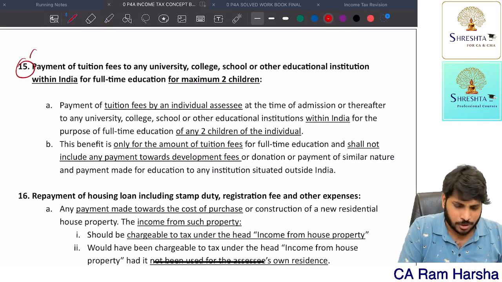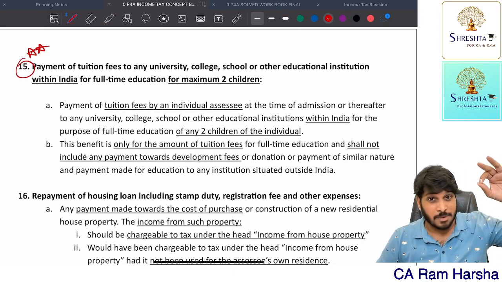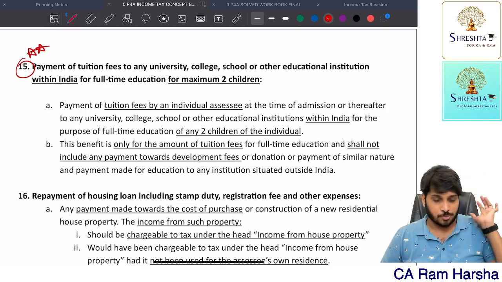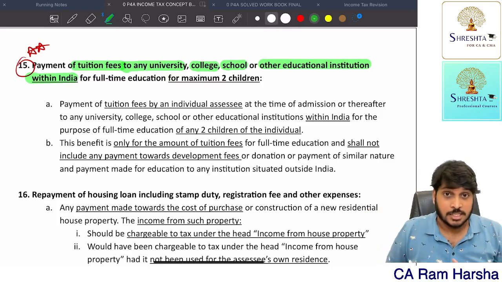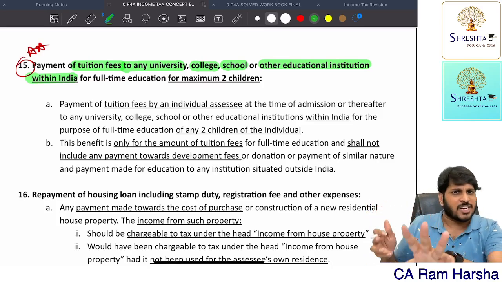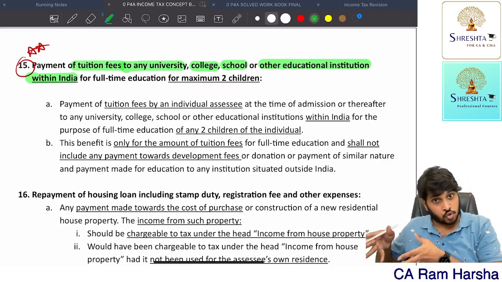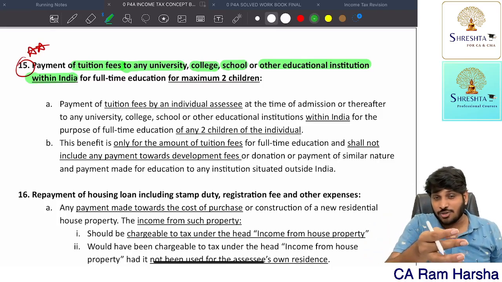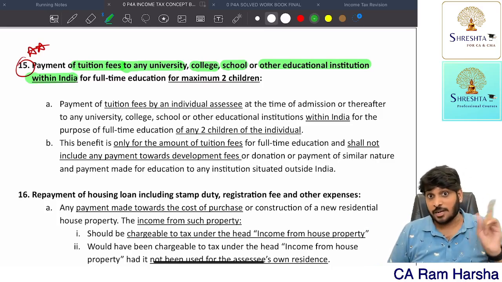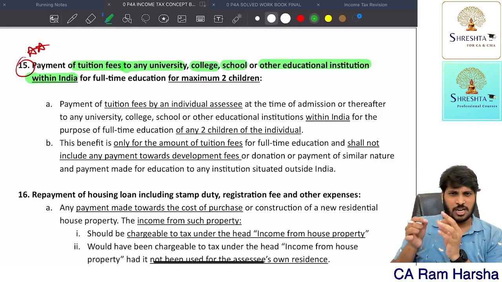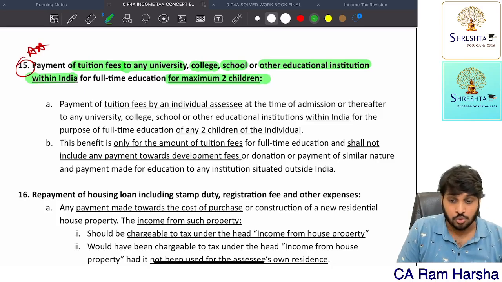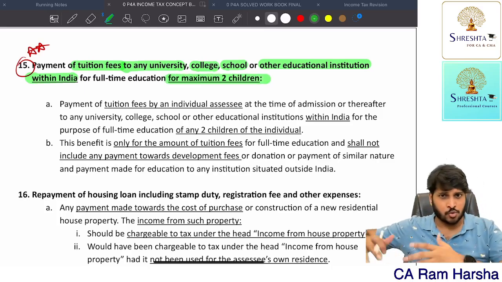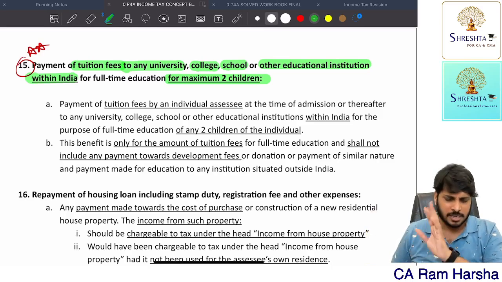This is another most important thing. The insurance premium point, the third point, is most important. This is also most important. Suppose you are paying tuition fee to any university, college, school or other education institution within India only. Suppose my son is studying abroad and I paid some tuition fee for that purpose, not eligible for deduction. If my son is studying in India, school, college, university, whatever, and I pay fees to the college for tuition purpose, not donation, not admission fee, not club fees, only tuition fees, school fees, curriculum related fees, that only is eligible for deduction. That too for a maximum of 2 children. Getting it? If I have 4 children and I pay school fee for all 4, I will not get deduction for all 4. Only 2 of them I'll get deduction.